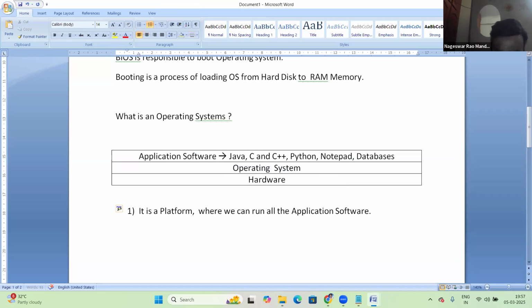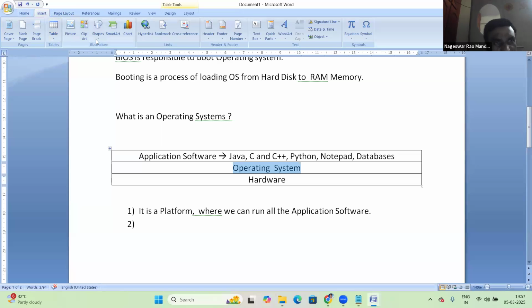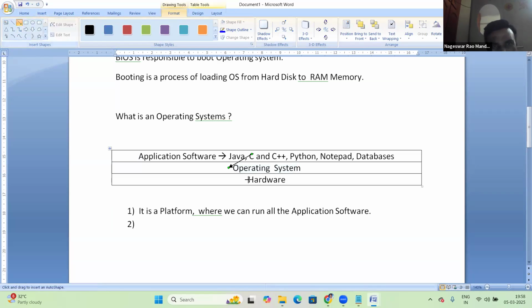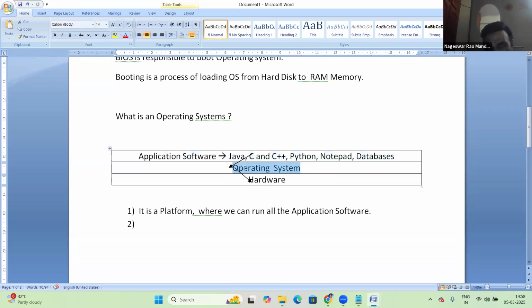Not only a platform. Between application software and hardware, the OS is working. Suppose a Java program delivers some output. The output of the Java program is first transferred to the OS, and then delivered to the output device. The output of all these programs is first transferred to the OS, and then delivered to the output device.